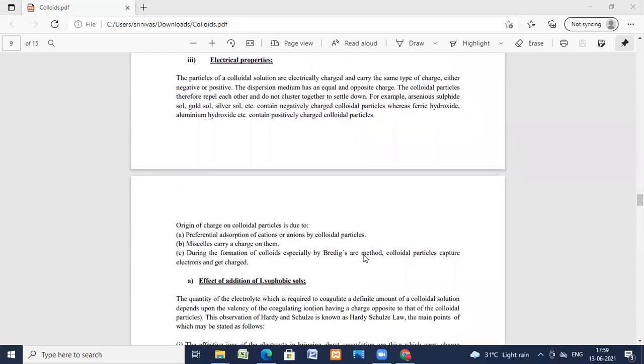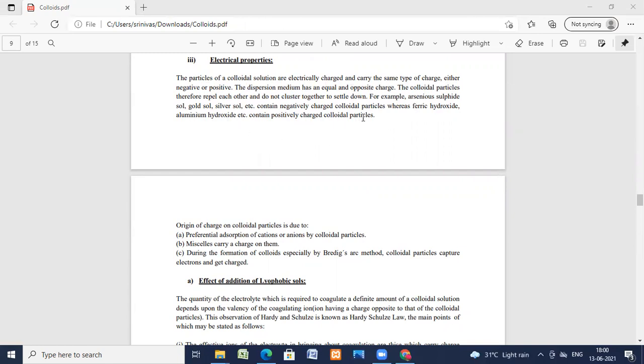Now we'll see the electrical properties. The particles of the colloidal solution are electrically charged, carrying some charge, either positive or negative, and the dispersion medium has an equal and opposite charge. The colloidal particles repel each other, so they do not cluster together and settle down. For example, arsenic sulfide and gold, as I've told you.